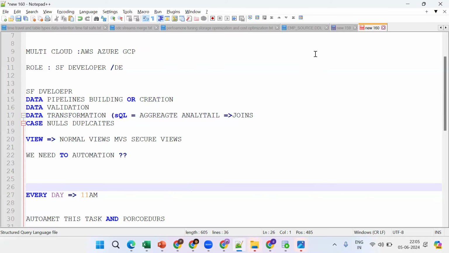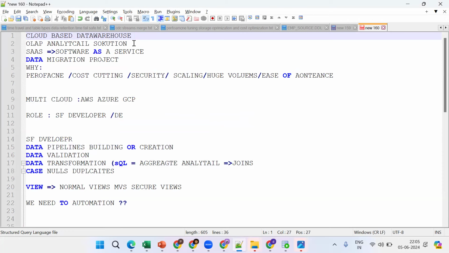Snowflake is a cloud-based data warehouse, mainly for data storage and data processing, and it is a SaaS model. One more time, what is SaaS? Software as a service. No need to install any software or hardware, just create an account and we can get the work done. Now it's a pay-as-you-go model. What does pay-as-you-go mean?